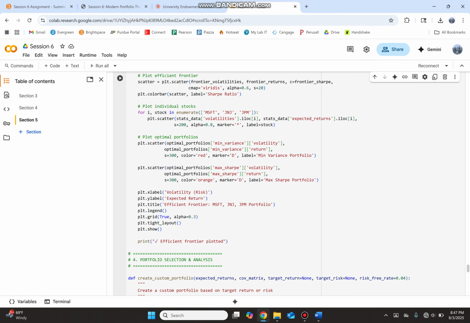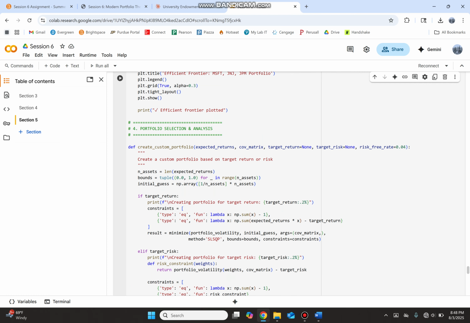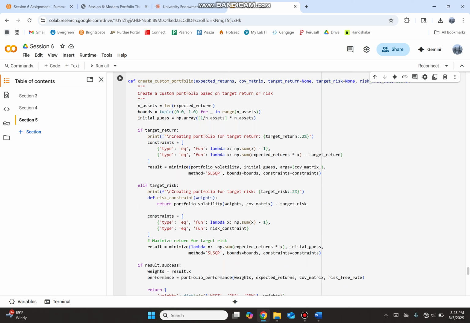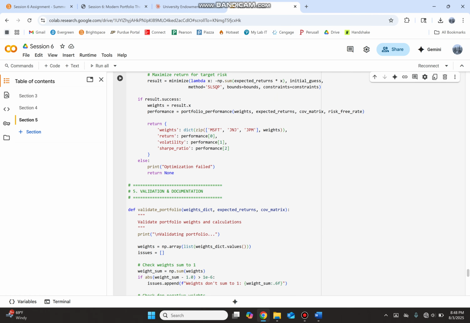Individual stocks, optimal portfolios. And then we get to our actual selection, where it picks based on the 100, or I think it's either 100 or 1,000 portfolios that it generates, which is the best based on the spreadsheet that it generates. A custom portfolio, target return, target risk, return success, and our validation and documentation.